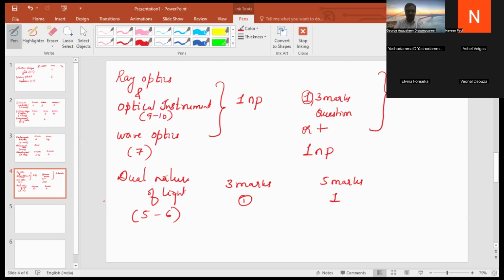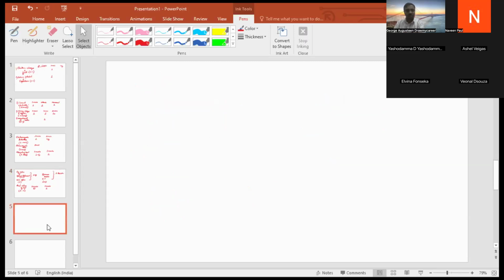The next chapter we have is atoms. This chapter is a small chapter, hardly 3 to 4 marks.